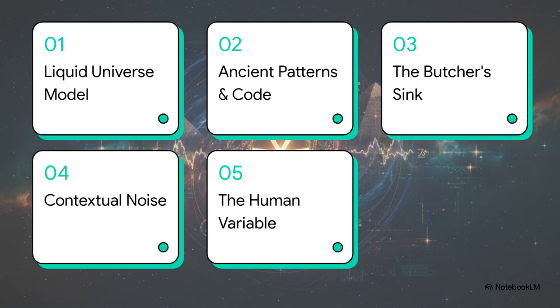So, here is our roadmap for the day. 1. The liquid universe model. 2. Ancient patterns, modern code. 3. The butcher's sink. 4. Contextual noise resonance. And finally, number 5, the human variable.